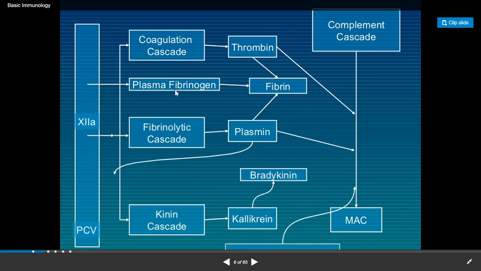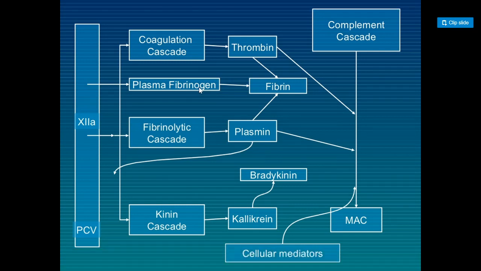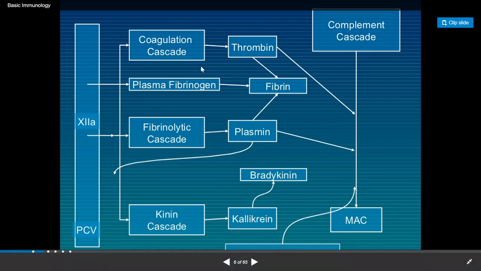Plasma fibrinogen is present in our blood. Fibrinogen helps coagulate and form a clot on the wound area to heal the wound. These are the functions of fibrinogen.